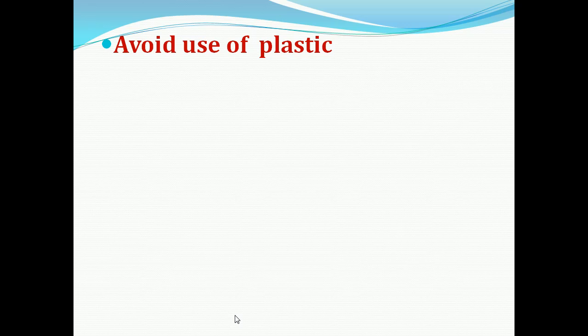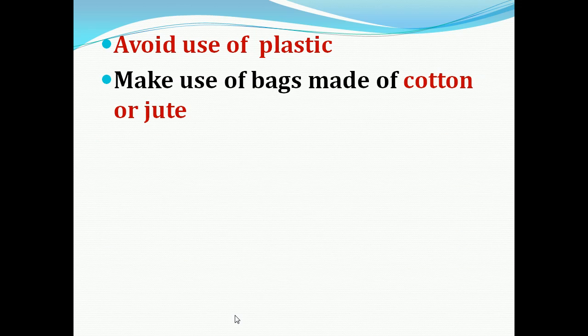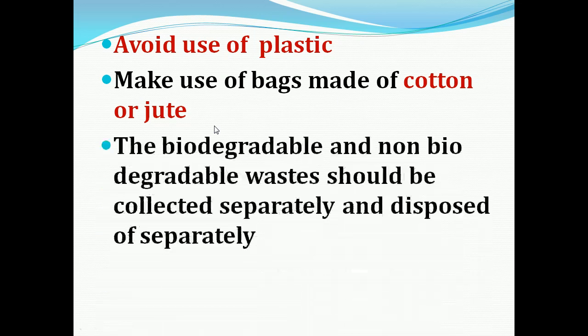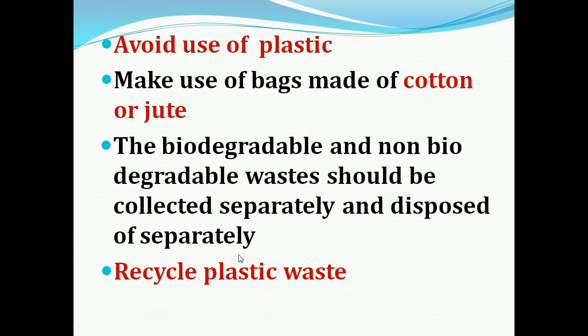It is very important that one of the best ways to avoid plastic is to avoid the use of plastic. Instead of plastic, we can make use of bags made of cotton or jute. The biodegradable and non-biodegradable waste should be collected separately and disposed of separately.